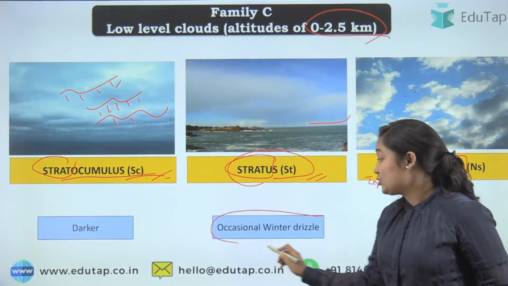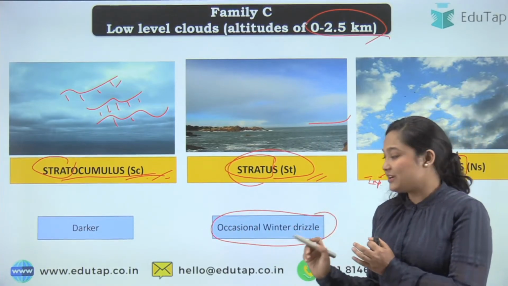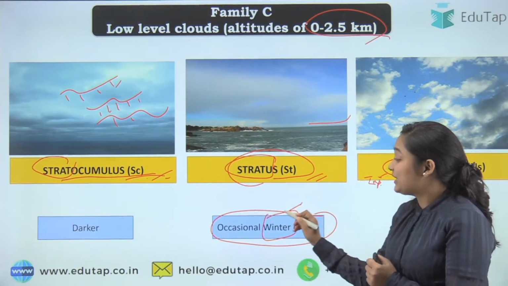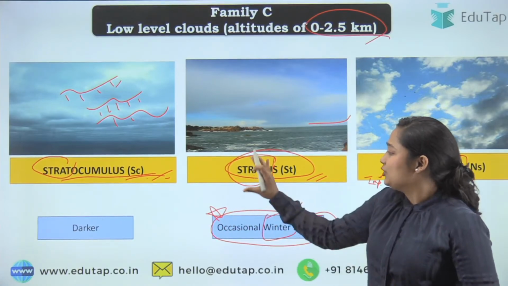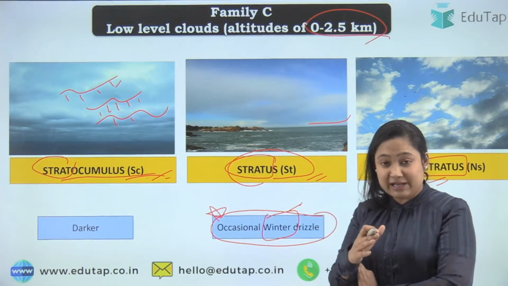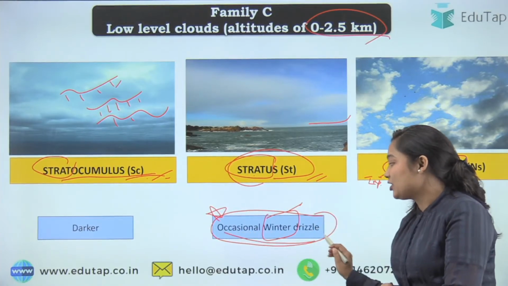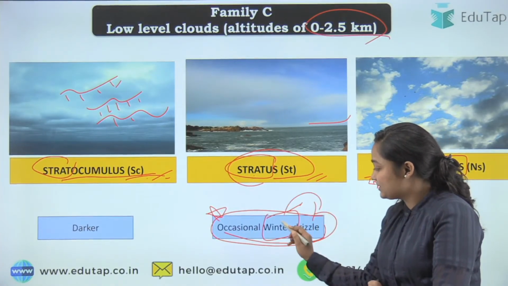Then moving to the stratus, as you can see here clearly, these clouds are very light and these cause occasional winter drizzle. It means, first of all, they appear in winter weather. That is important for the stratus. You don't need to go too deep in this. For your examination, you should remember that they cause occasional drizzle. In which season? In winter.